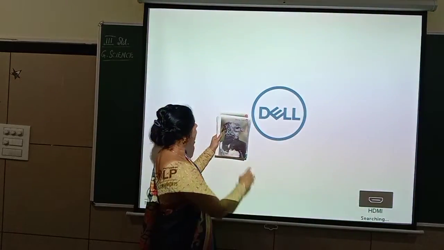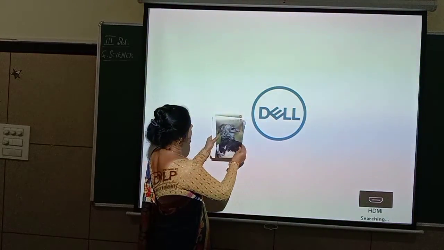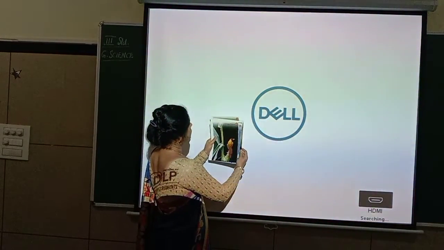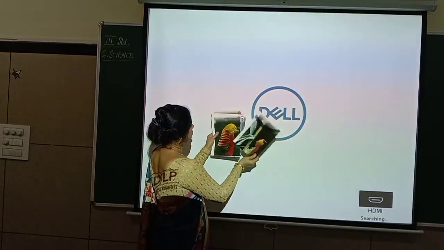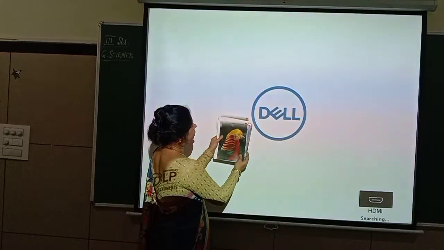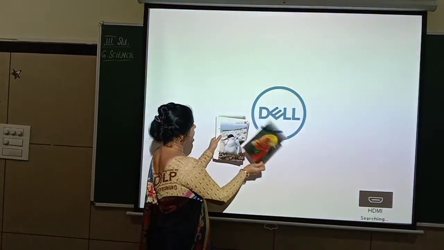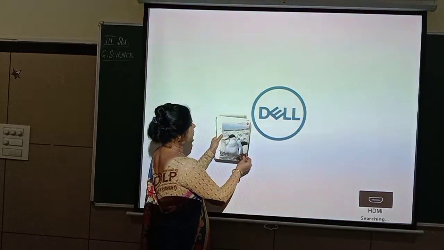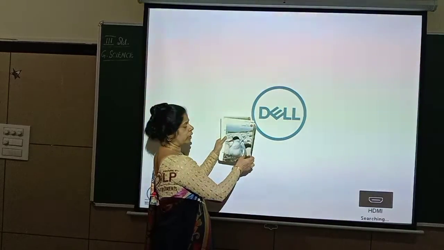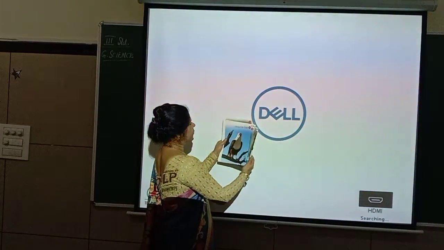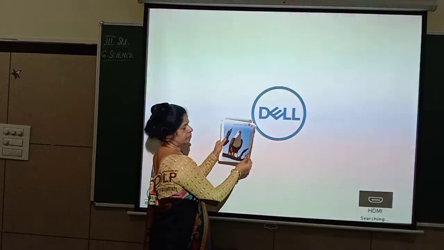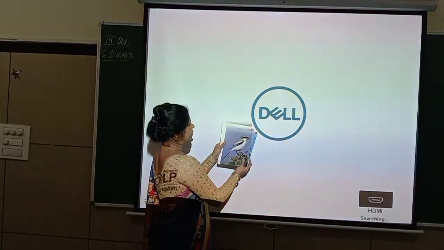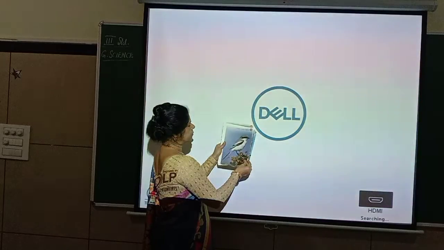So you see here, harpy eagle, village weaver you can see, golden pheasant, Arctic tern, especially in the snowy areas. See African fish eagle, great grey shrike.